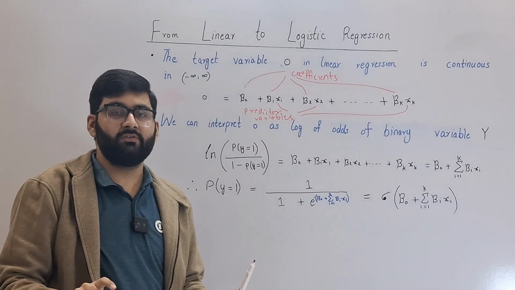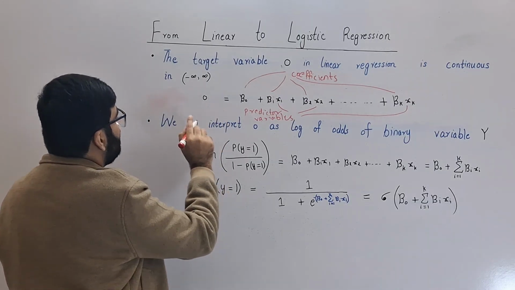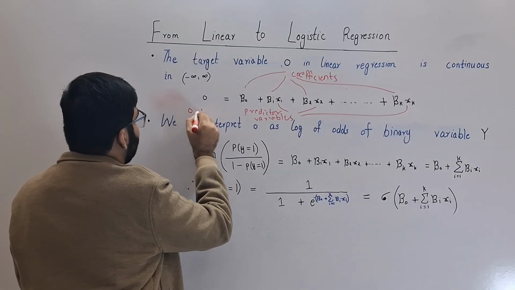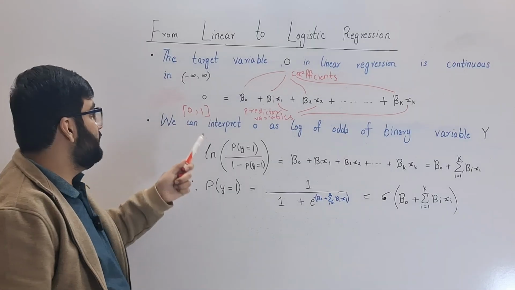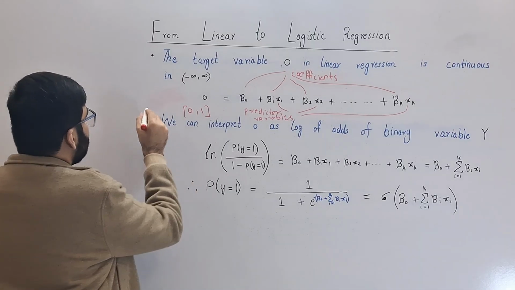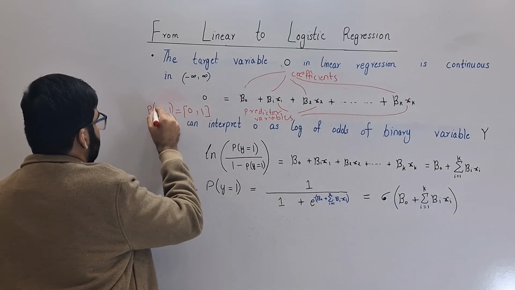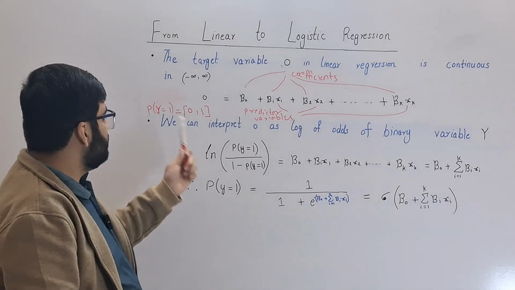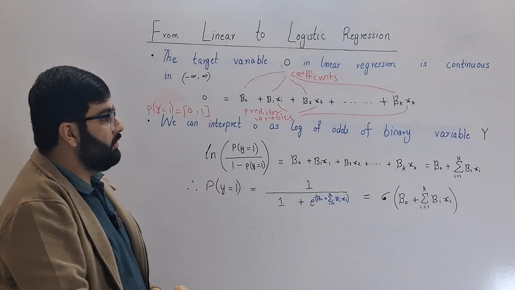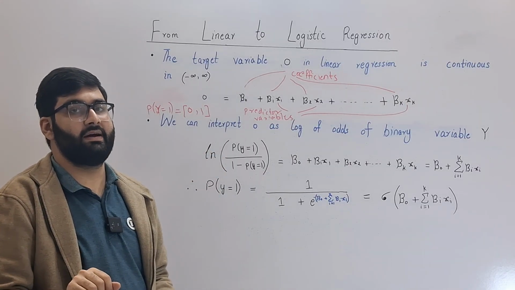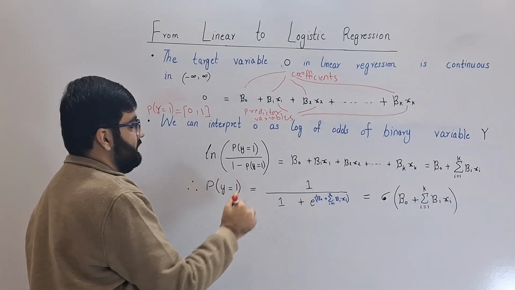We want to obtain an equation of logistic regression in which the variable on the left hand side is a probability from 0 to 1. That is, the left hand side has a variable that belongs to this interval, and that is actually the probability that y equals 1. To do that, we interpret this O as the log of odds of the binary variable y and obtain this equivalent equation.